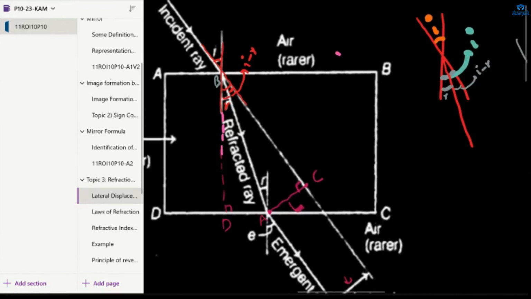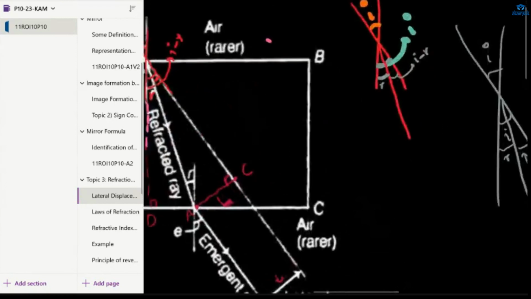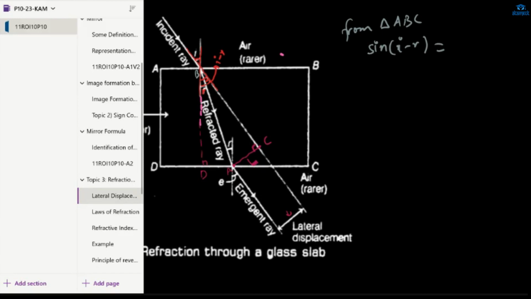Now we'll see what sine I minus R is from triangle ABC. What is sine I minus R? Do you know sine and cos? Rushil, Rudra? Yes, ma'am. Trigonometric ratios?